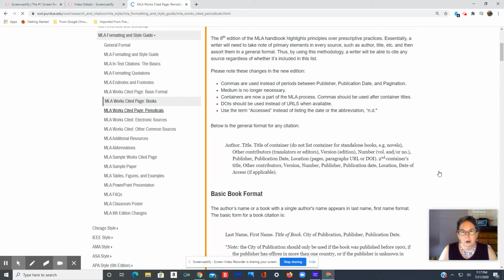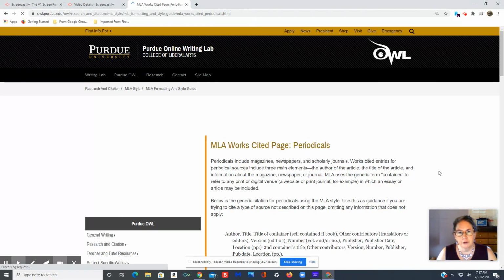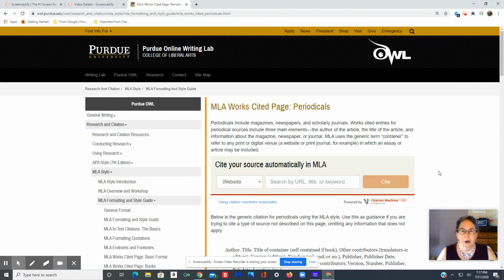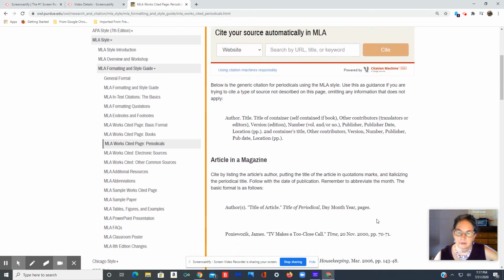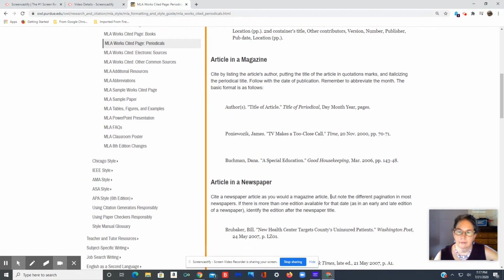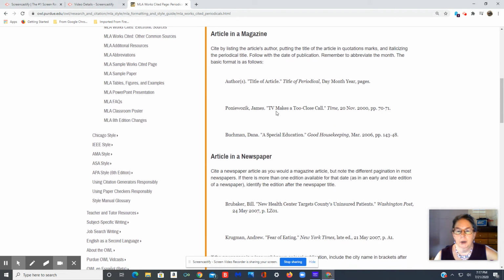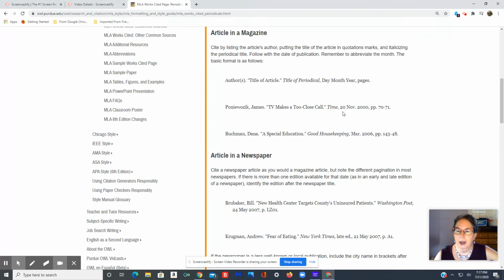A periodical is a magazine, newspaper, or academic or professional journal. They're only published once in a while, so they're called periodicals. They're not books. Okay, here is somebody's article in Time magazine, and there's the date and the page numbers. It's pretty simple. It follows the same format as a book, although it's not a book.